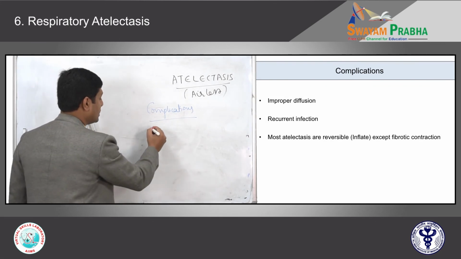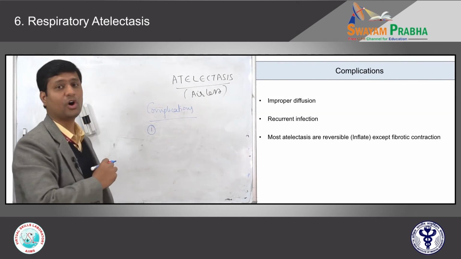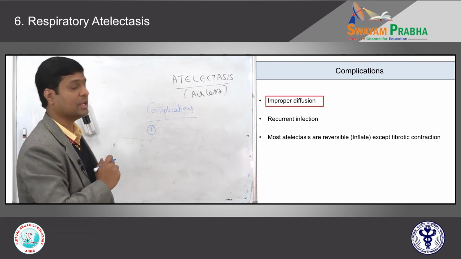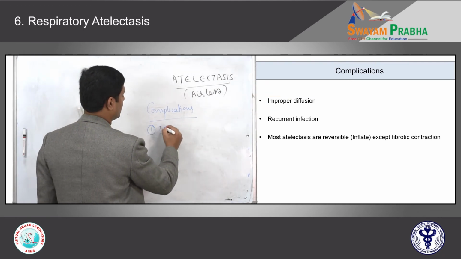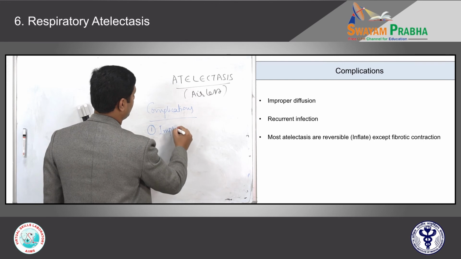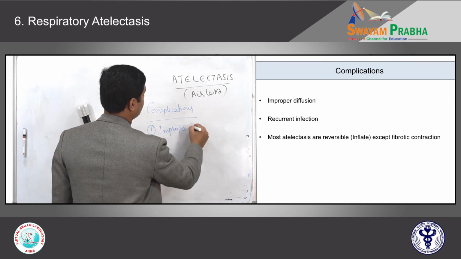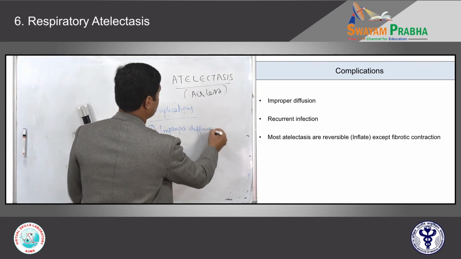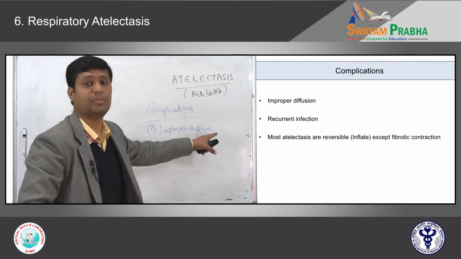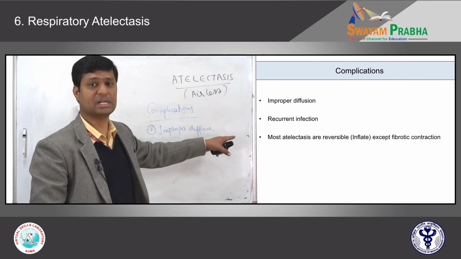Hence, when there is diffuse atelectasis, these patients present with improper diffusion, and finally with arterial hypoxemia, hypercapnia, and tachycardia.